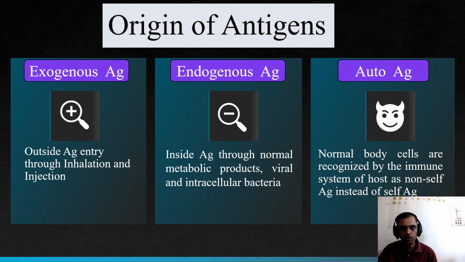Autoantigens. Autoantigen means normal body cells are recognized by the immune system of the host as non-self antigen instead of self antigen. Normally all the cells have antigens that our immune system recognizes as self antigen, so our immune system will not act against those self antigens. But in autoantigen, our immune system recognizes the self antigen as non-self antigen, so that will produce an immune response. That is known as autoantigens.